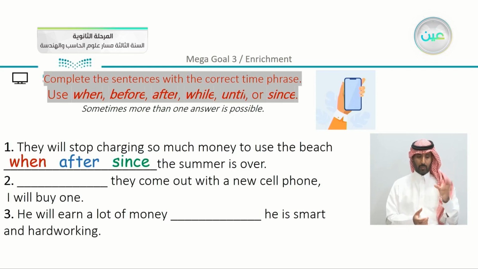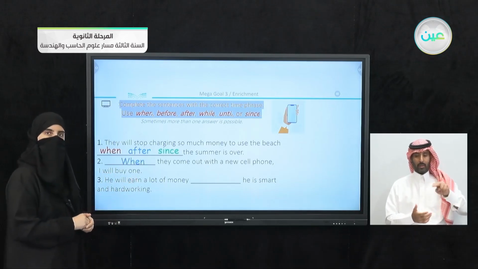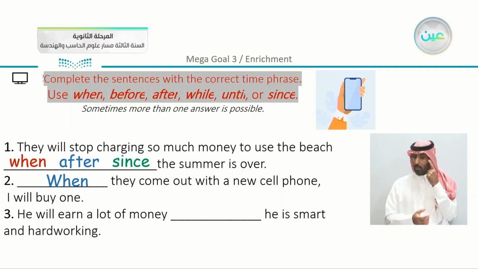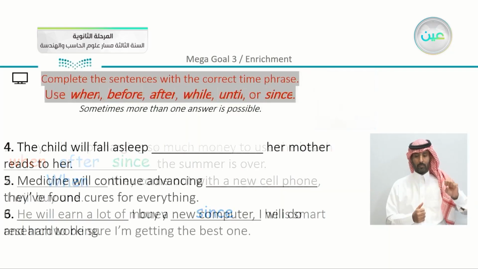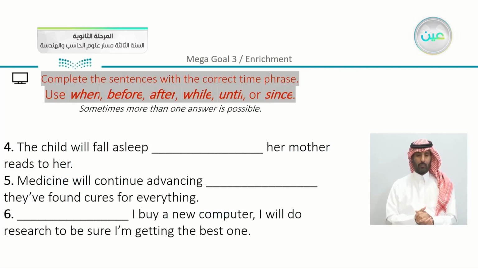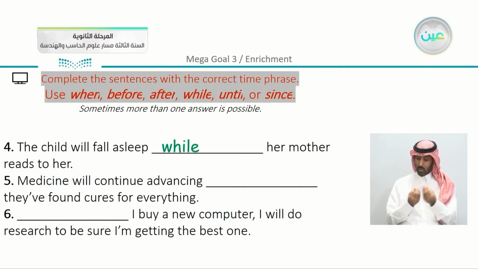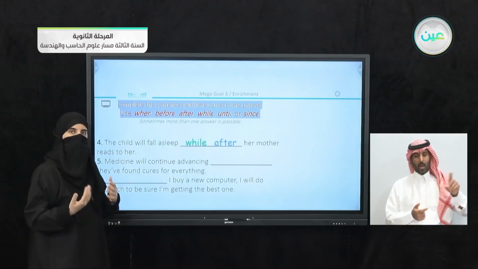Number 2, blank, they come out with a new cell phone, I will buy one. Now here we have one word, we can say when they come out. He will earn a lot of money, he is smart and hardworking. Now since he is smart and hardworking, you can see that we use different time expressions depending on the meaning of the sentence. Now, number 4, the child will fall asleep. Her mother reads to her. We have here while, and you can say also the word after. So if you answer either way, it's correct.